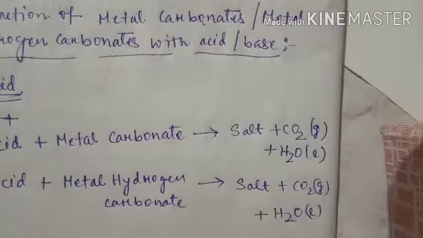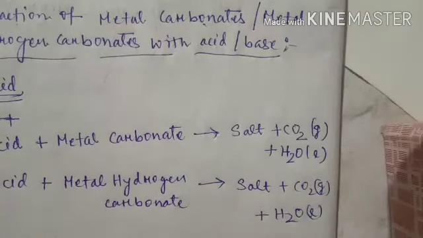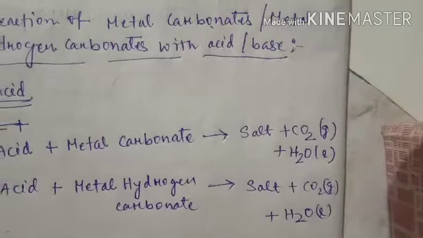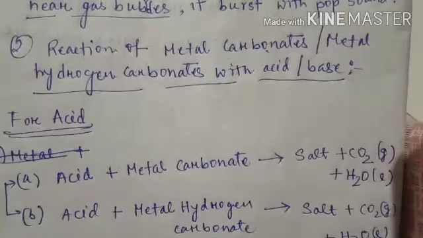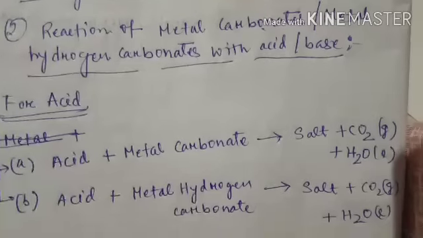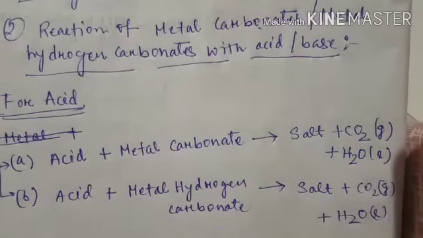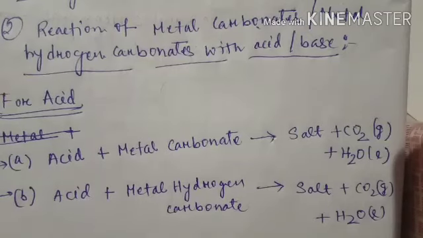So that means when acid reacts with metal carbonate or metal hydrogen carbonate, in both cases they form salt, carbon dioxide and water. So this is for acid.